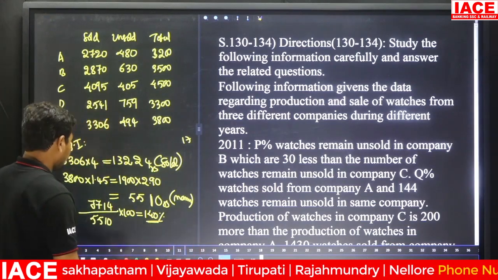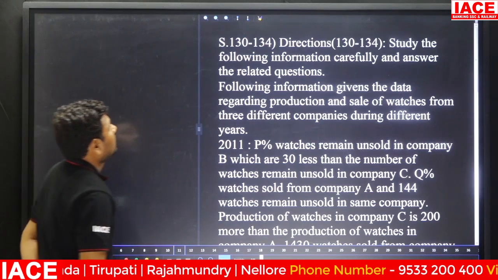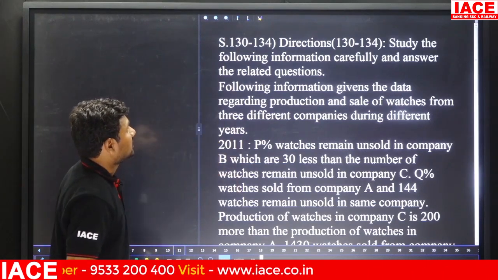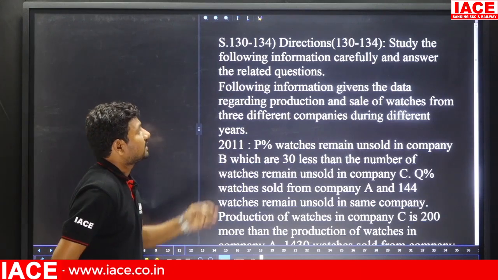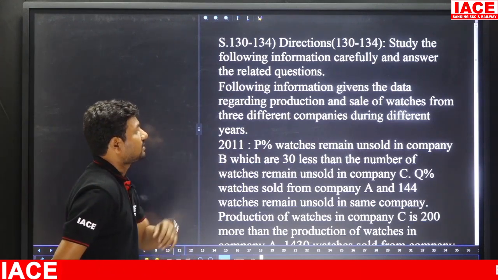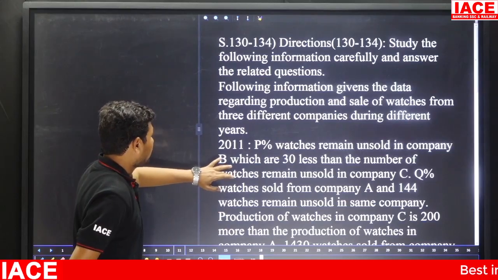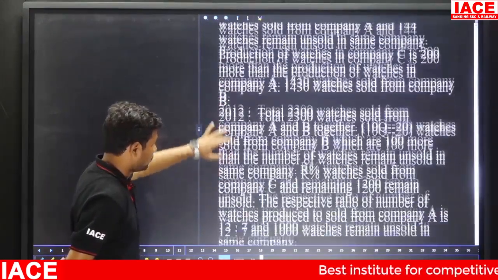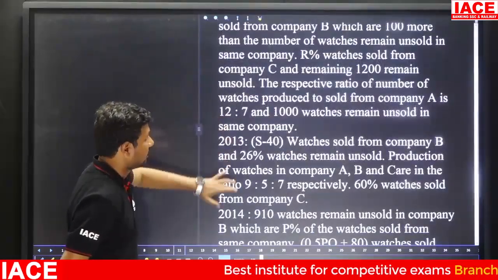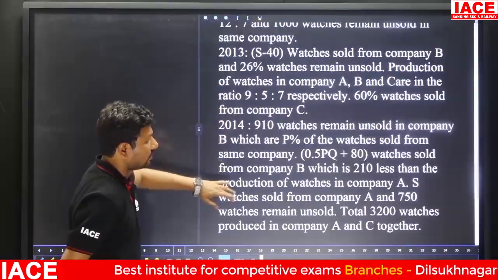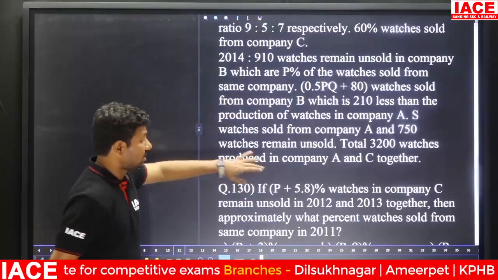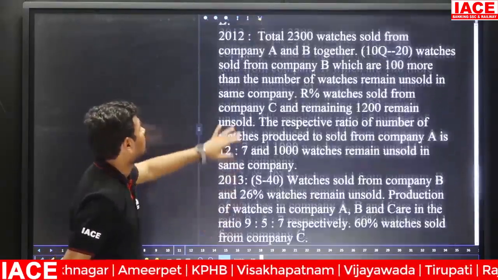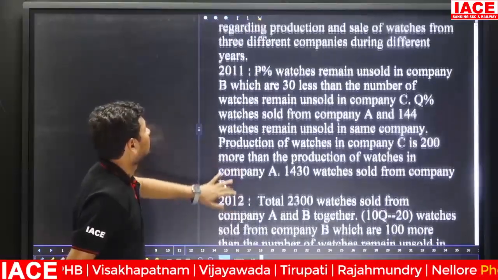we have different data. Here 130 to 134 again. The following information is given regarding production and sale of watches from 3 different companies during different years. Look at 2011, and after 2011 we have 2012, after 2012 we have 2013, and after 2013 we have 2014. Then 4 years of values are mentioned. After that we have to move to the questions.